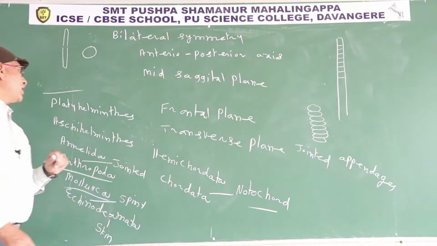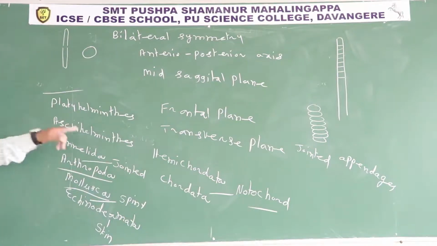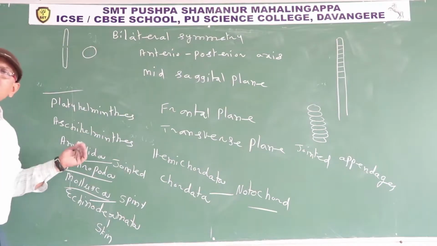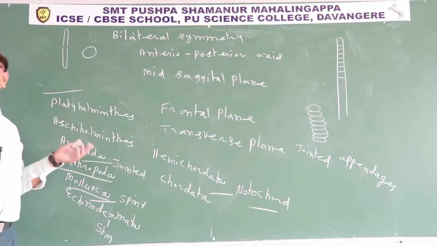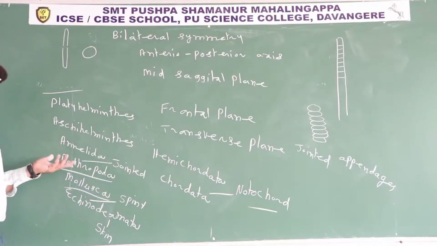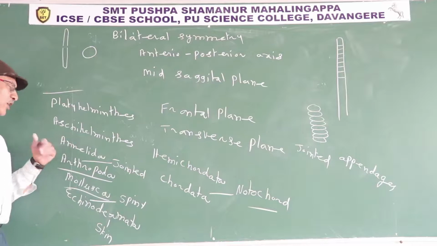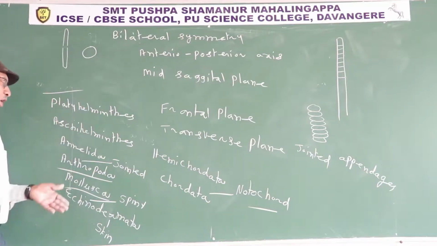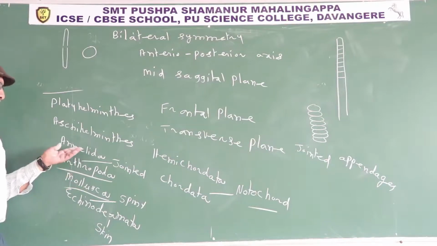Examples for bilateral symmetry, Platyhelminthes to Chordata. Platyhelminthes commonly known as flatworms. Aschelminthes commonly known as roundworms. Annelida commonly known as earthworms are included. Why did this phylum get the name Annelida? Annulus means rings, eidos means worms. Earthworms and leeches are included in Annelida.